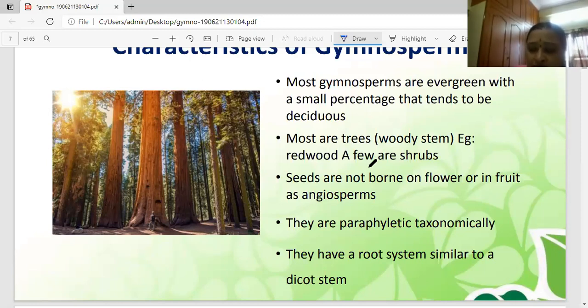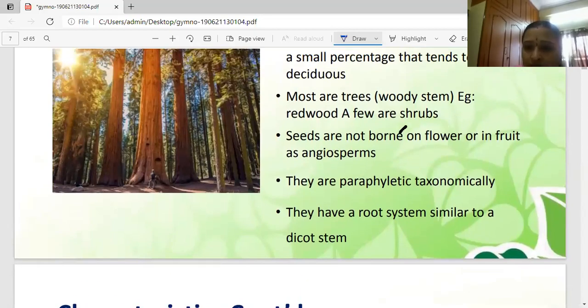Another very important one in our syllabus, the type study, is Pinus, the bristlecone pine. Why bristlecone pine? Here you can identify three species of Pinus: Pinus aristata, Pinus longaeva, Pinus balfouriana. These reach an age greater than that of any other single organism known, nearly 5,000 years.